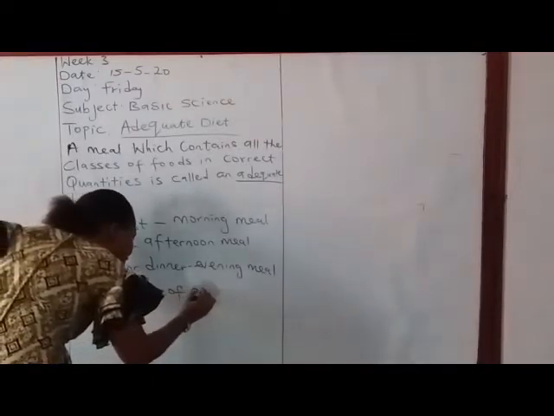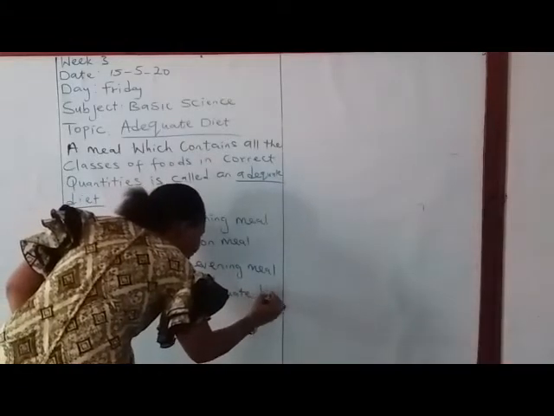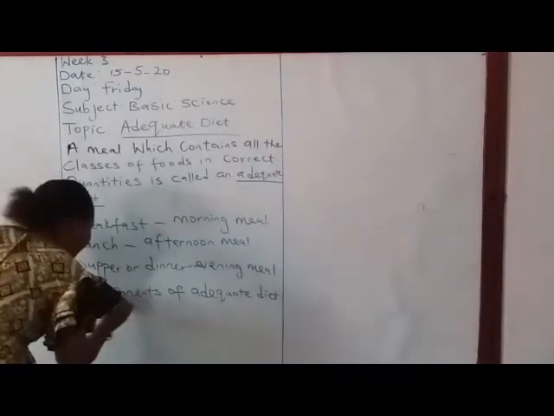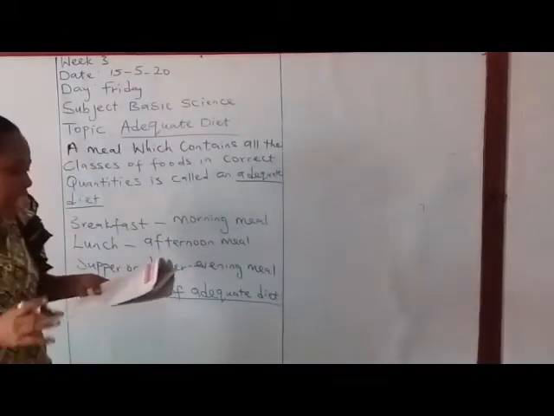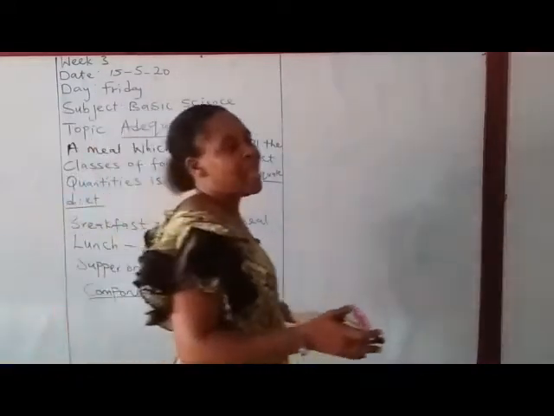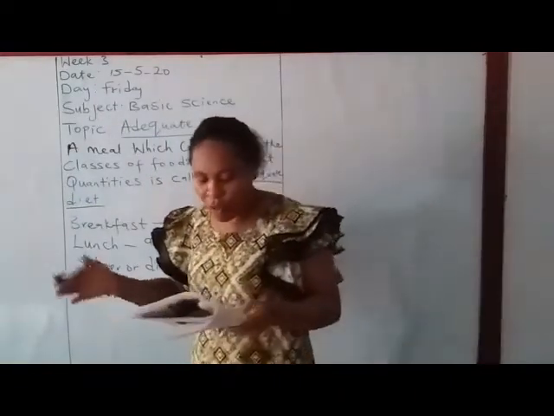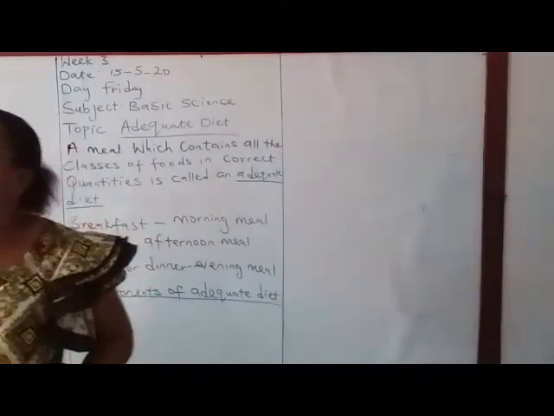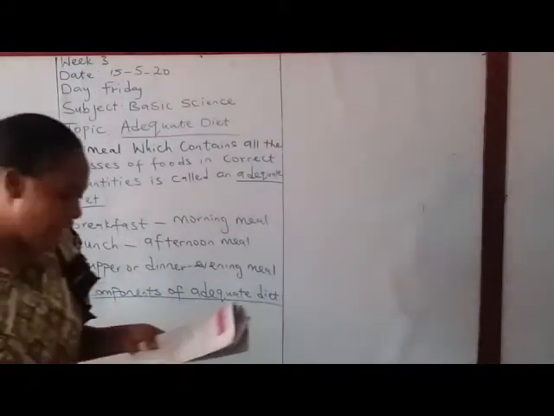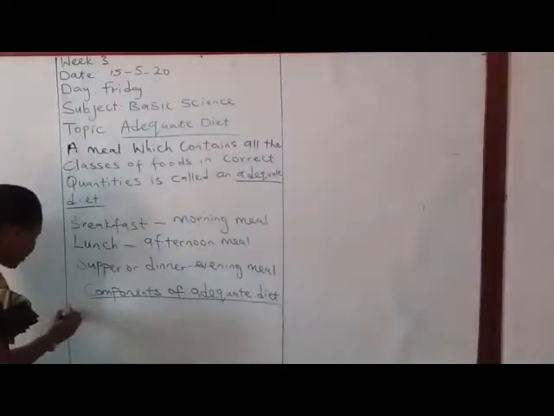What is in that food that makes it adequate? As I have said earlier, an adequate diet must contain all the classes of food. And we have said that classes of food are what? Carbohydrates, vitamin. The first component is what?